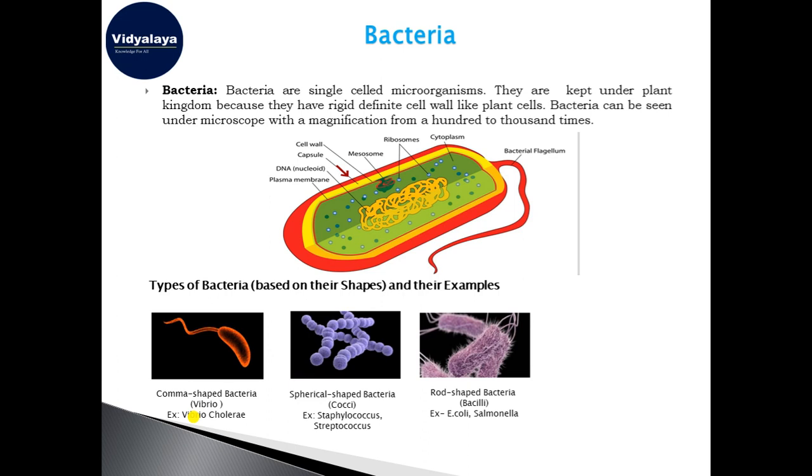E. coli is the bacteria that is found in our stomach, like found in our intestine. Okay, and again the Salmonella. Salmonella typhi is another bacteria which causes food poisoning.